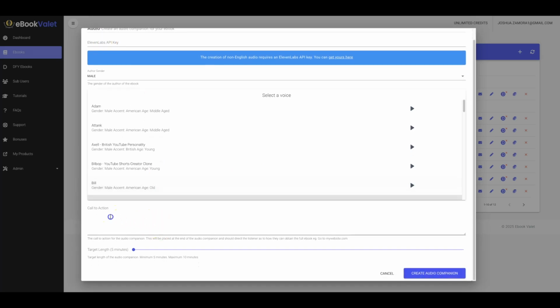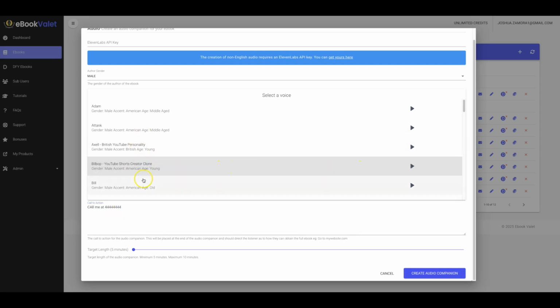Okay, and then here you have your call to action. So we can do call me at, and then have your number here, and at the end, the voiceover actor is going to say your call to action as well. And down over here, you can preview what the voices sound like, so you can choose the one that you want, and then you can